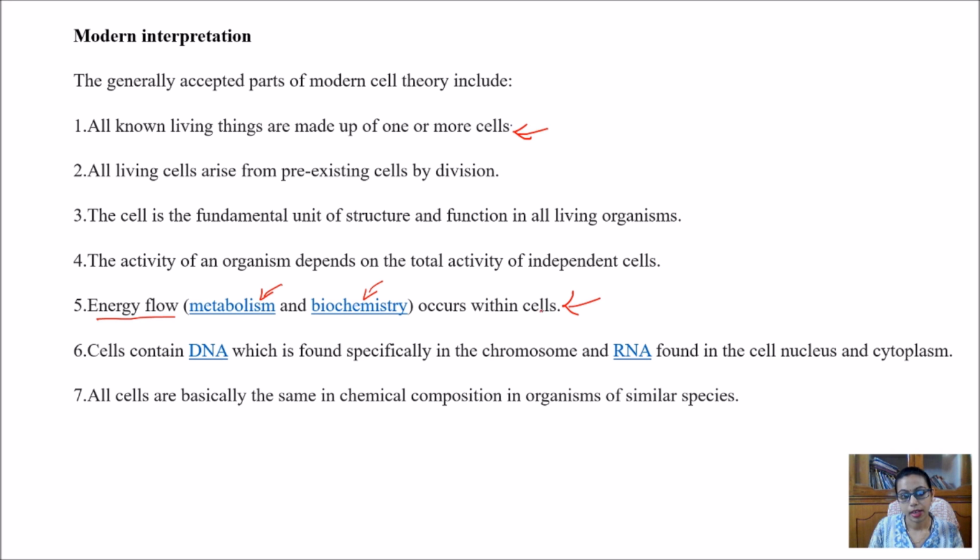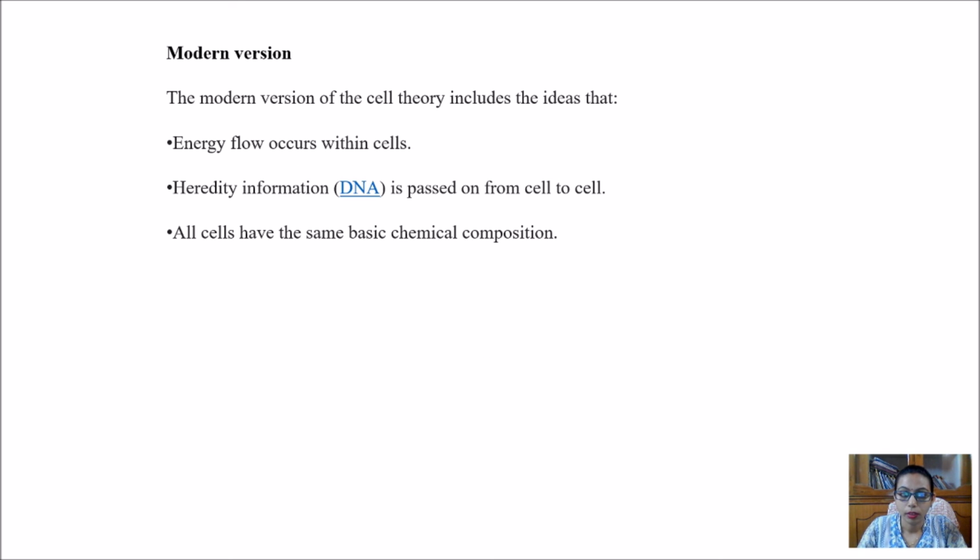Next, in the cell theory it was said that cells come from pre-existing cells. Here the same thing is there, only the modernization of the statement is that the cell contains DNA and this DNA is passing from one cell to another, and this is conserving the heredity of any organism. So these were the modern interpretations, and on the basis of them, these three statements were refined.